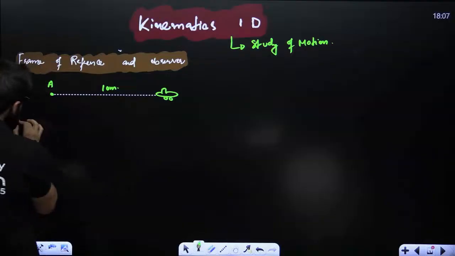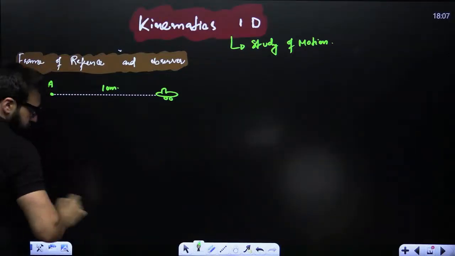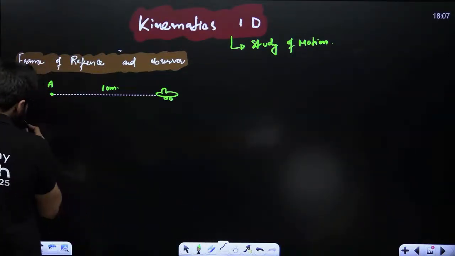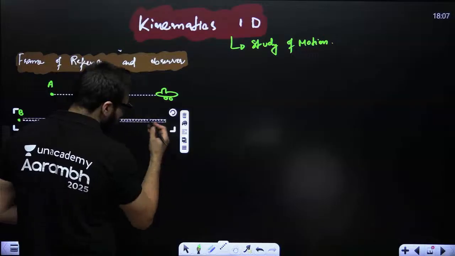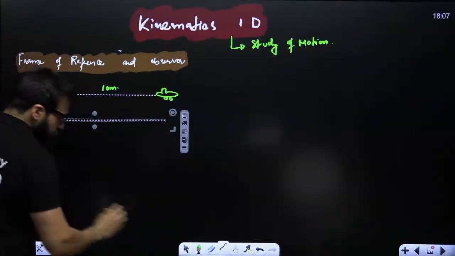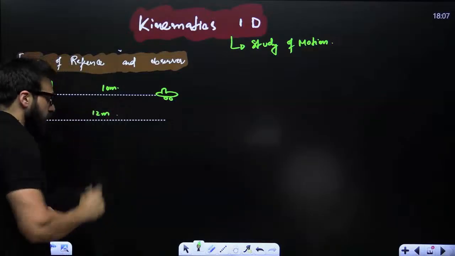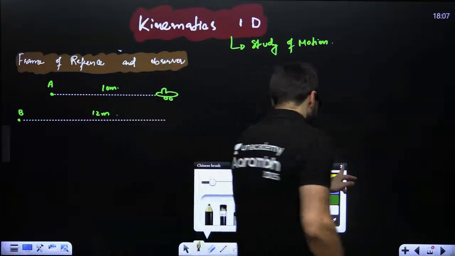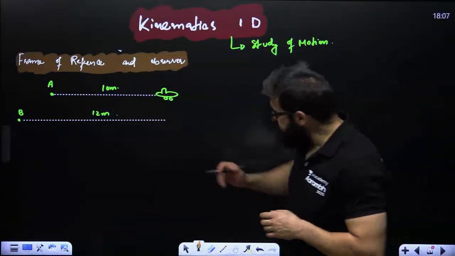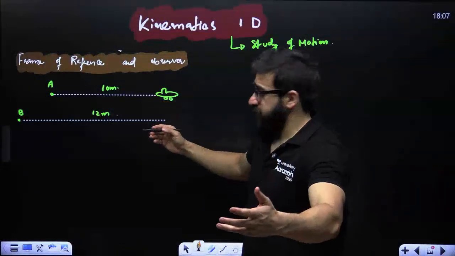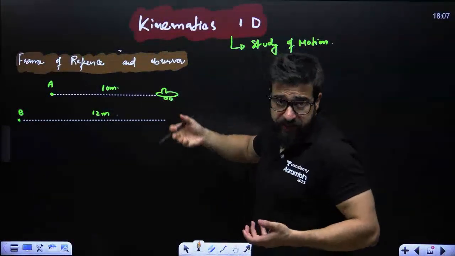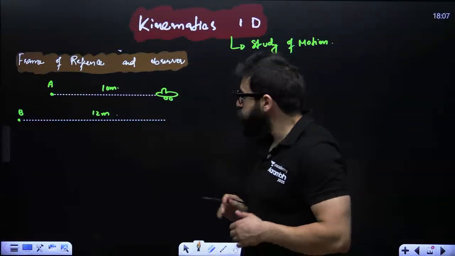And here it is point B. I would ask, what is the position of the car? How far is the car? You would be saying in this particular case, this car is at 12 meter distance. Now, guys, which one is correct? Is the car at 10 meters or is the car at 12 meters?